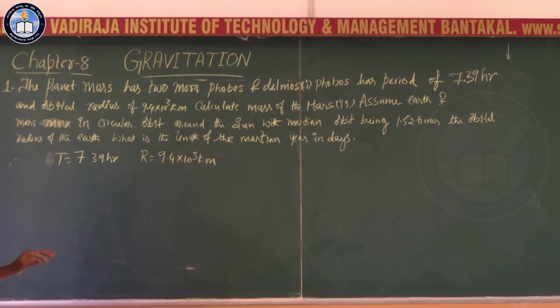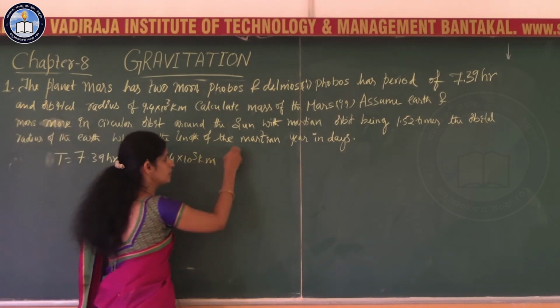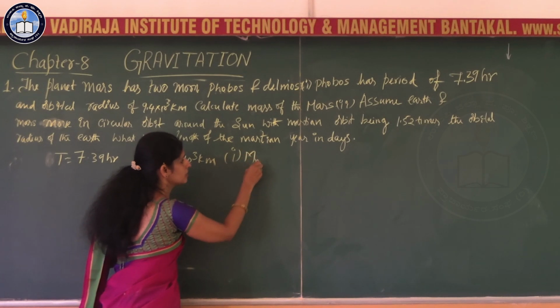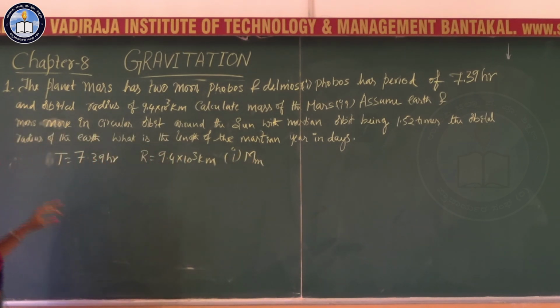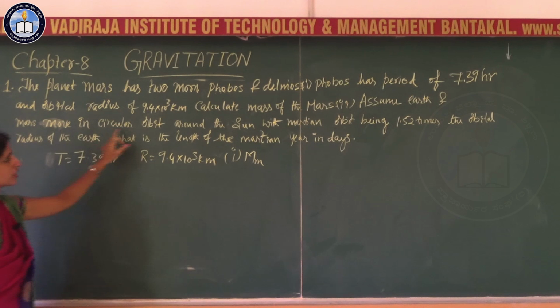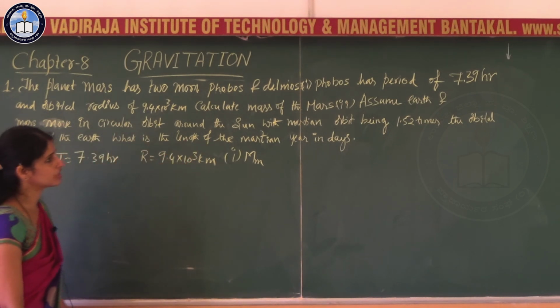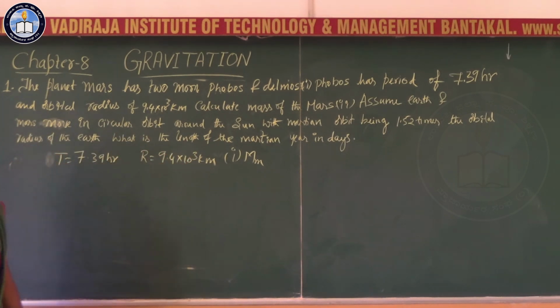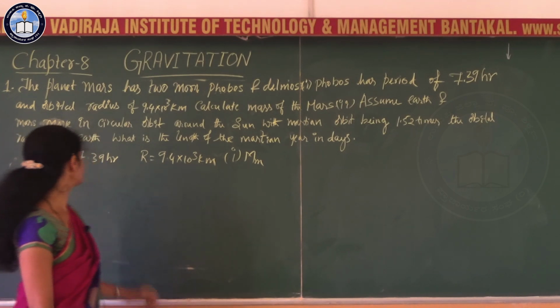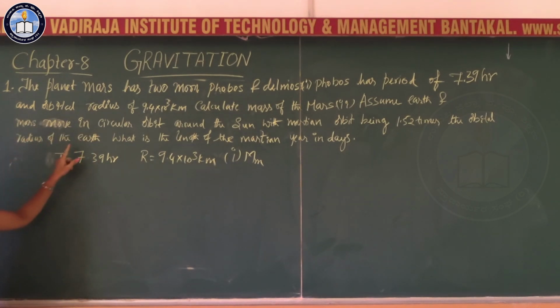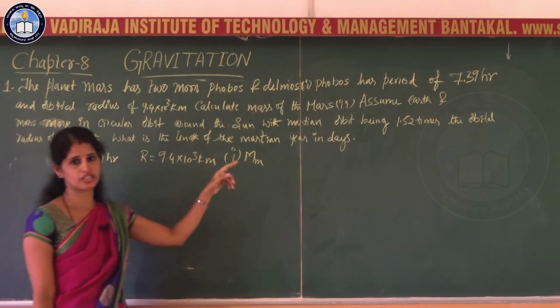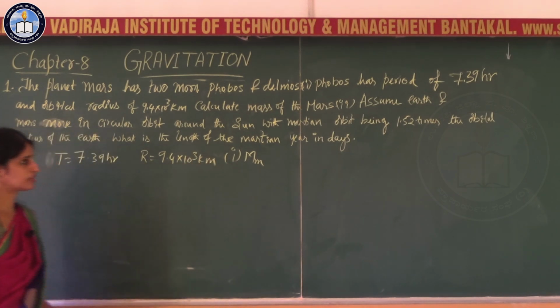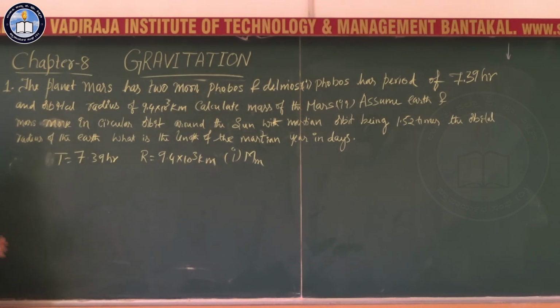Calculate the mass of the Mars. Assume Earth and Mars move in a circular orbit around the Sun, with the Martian orbit being 1.52 times the orbital radius of the Earth. What is the length of the Martian year in days? That you are supposed to calculate in the second part.